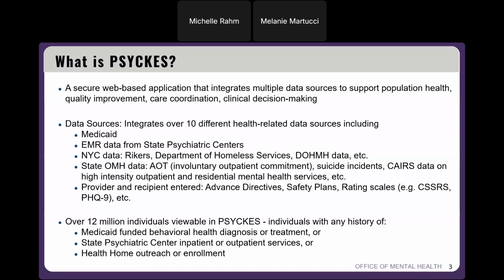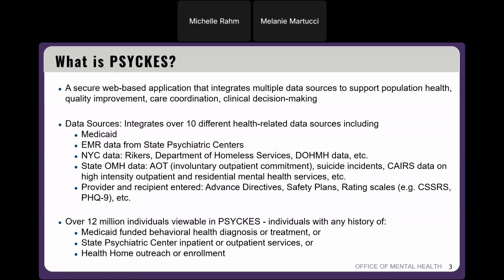So that includes information entered like psychiatric advance directives or safety plans, or if folks enter in other documentation like relapse prevention plans or discharge plans, those can be attached to an individual's clinical summary. And they can also enter in rating scales. So we have the CSSRS suicide screening, and then the PHQ-9 depression screening as well in the application.